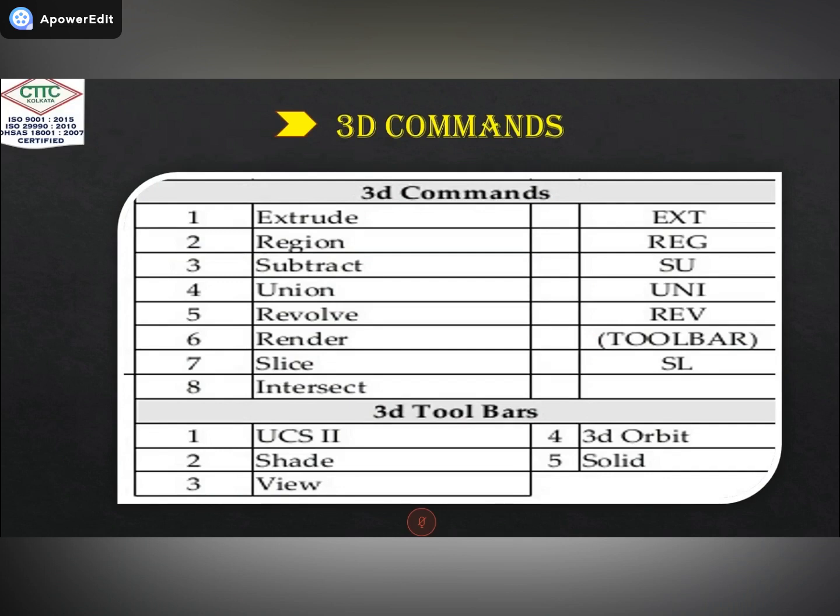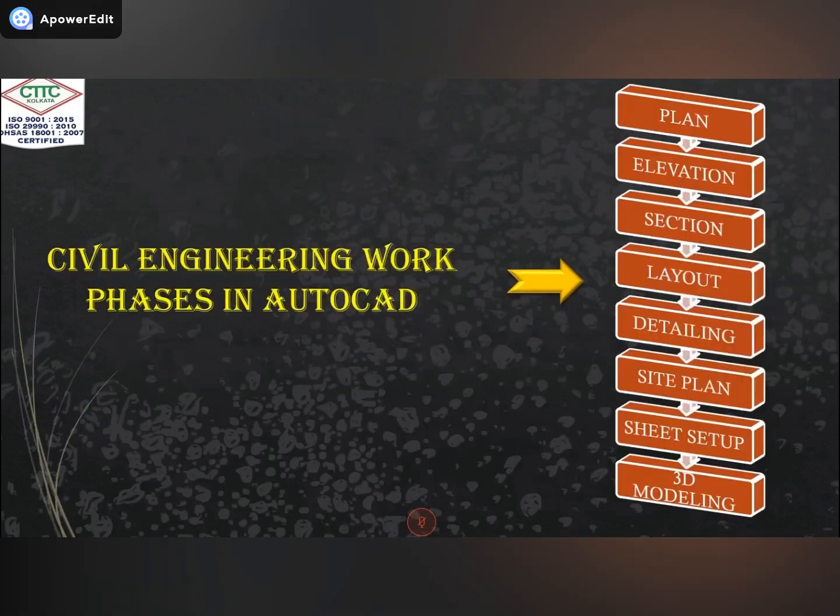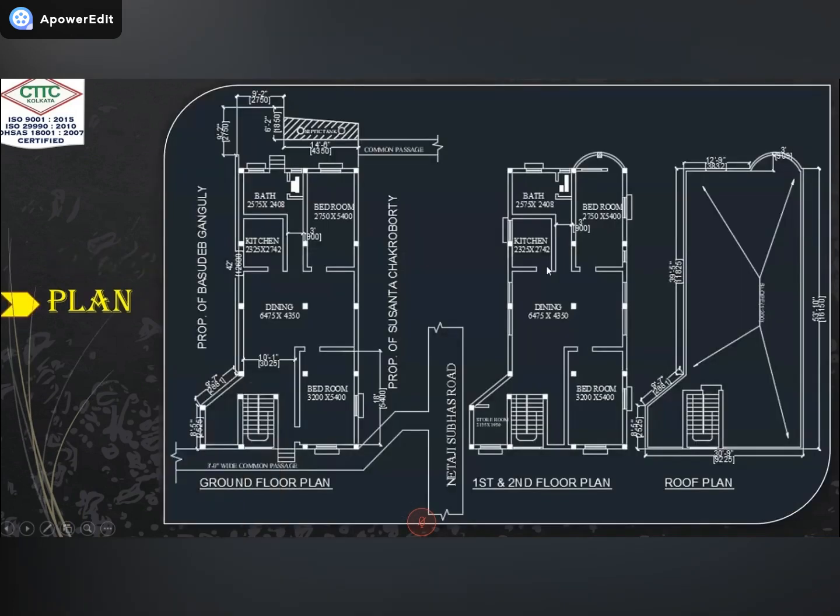Now you can see what we will do in AutoCAD works as a civil engineer. First we will do our plan part. We will first draw a plan. Then we will go to the elevation part. After completing the elevation, we will go to the section part. Then layout, then the detailing part, then site plan. Sheet setup is also there, and the 3D modeling part is also there. Now I am going to discuss all the parts and phases one by one. So first, see the next slide. See the plan is there. So what do you mean by plan?